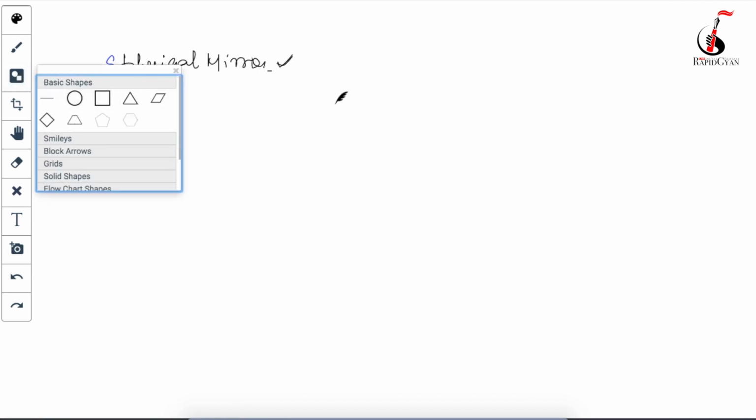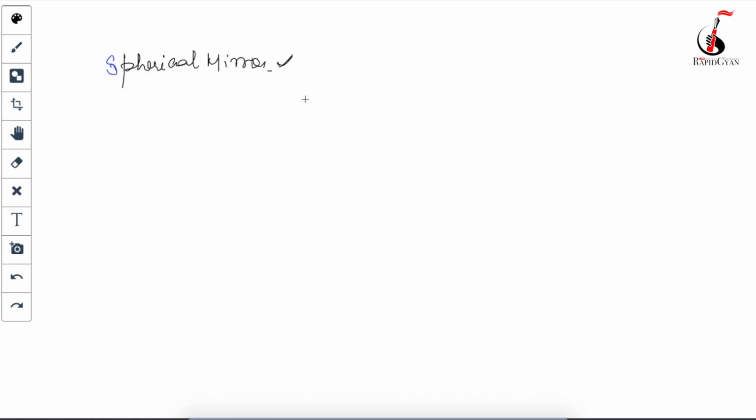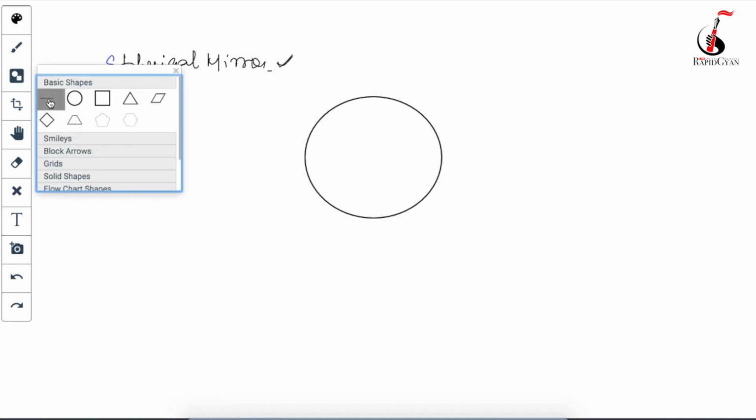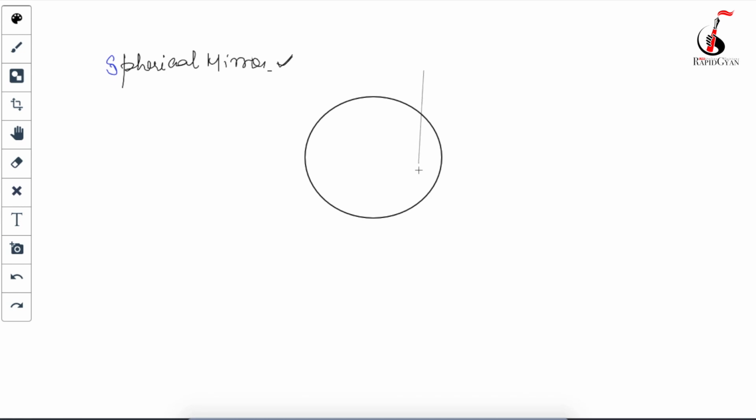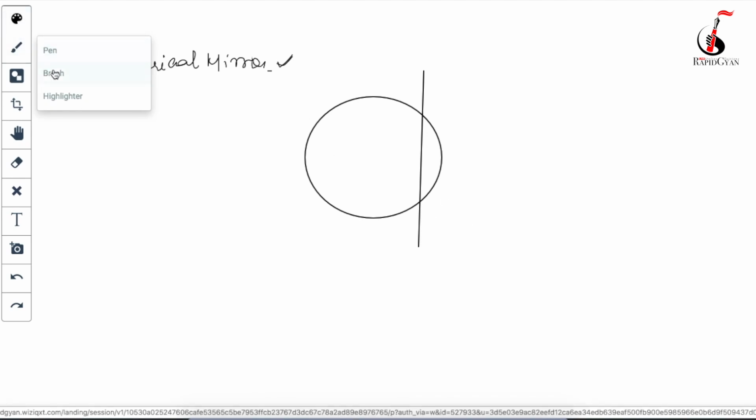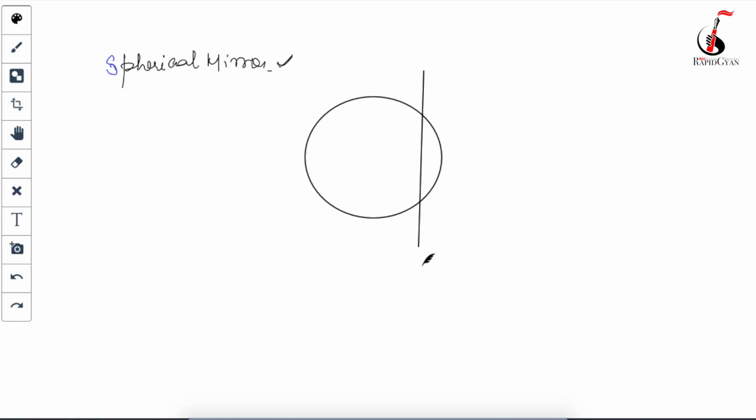Okay, so come here, 1 second. So let me draw it, the smaller one. Assume this is a sphere, not a circle, assume this is a sphere. So you do one thing, cut this sphere like this. After cutting this sphere, take this smaller part out, and this will be something like this.